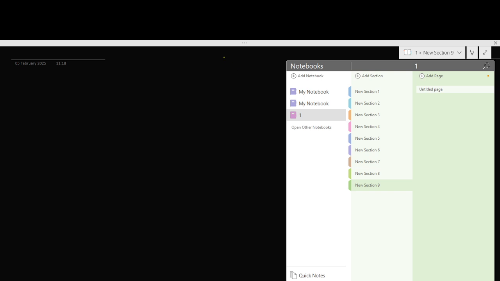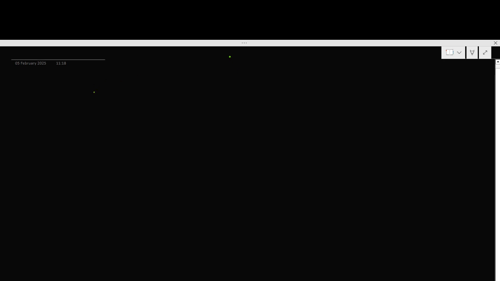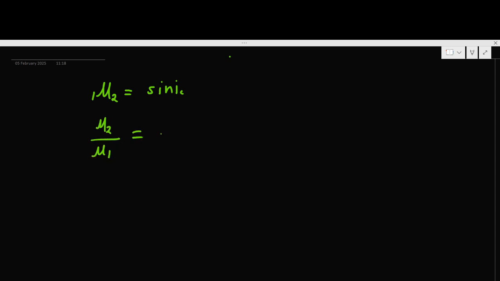So let's say we got a formula, 1mu2, and that is sine iC. Now we are writing this as mu2 by mu1. Mu2 is the refractive index of the rarer medium, which is air. What is the refractive index of air? That is 1.